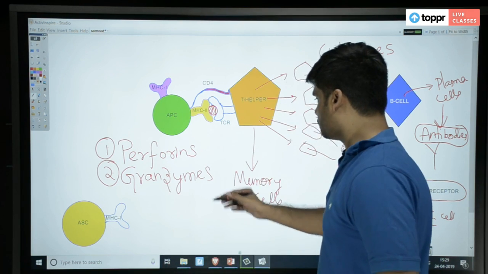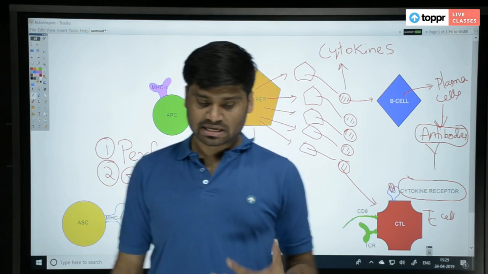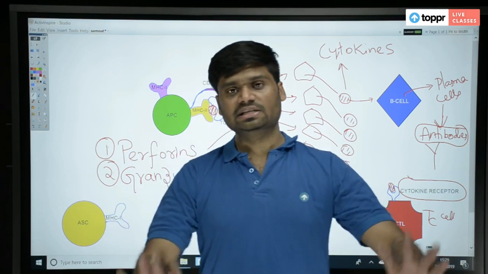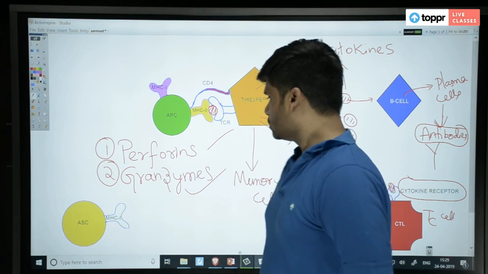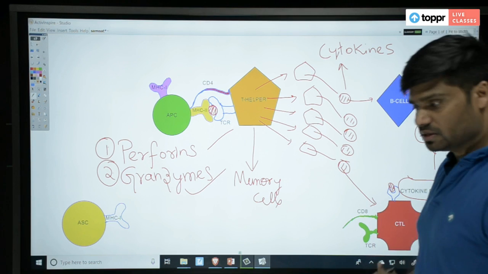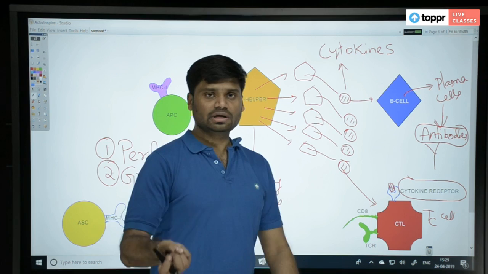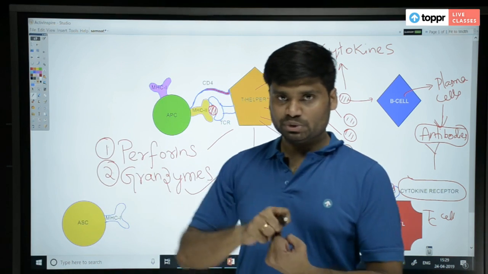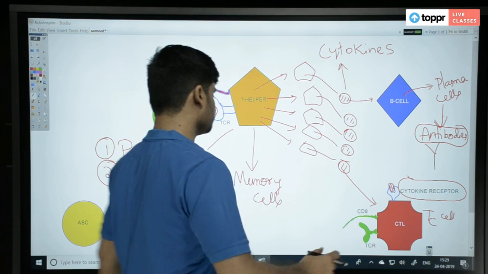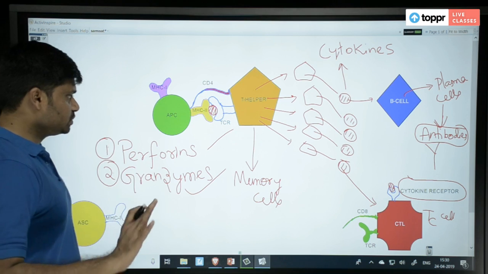This is one mechanism. Or it produces granzymes. Granzymes are hydrolytic enzymes which go and entirely digest the foreign microorganism. So very powerful. Which one? TC cell. TC cell's punishment is very stringent and powerful. Whereas B lymphocyte can only produce antibody. That antibody goes and binds with the antigen, right? And antibody production takes a little time also. So I hope you have understood this mechanism.